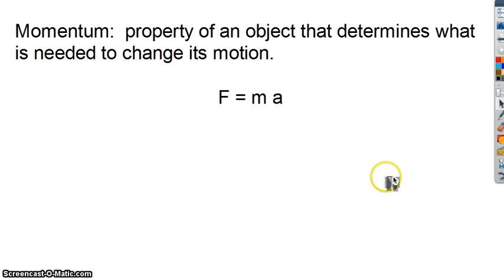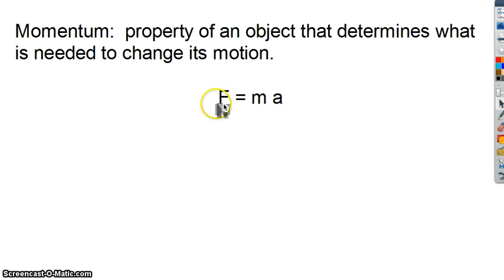To answer that question, we'll look at a quantity called momentum, which is something that is determined by how hard it is to change the motion of an object. So if you think about how hard that ball is going to hurt when it hits you, that all has to do with how hard it is to change the motion of the ball. And it turns out that how hard it is to change the motion is going to depend on the mass and the acceleration of the ball.